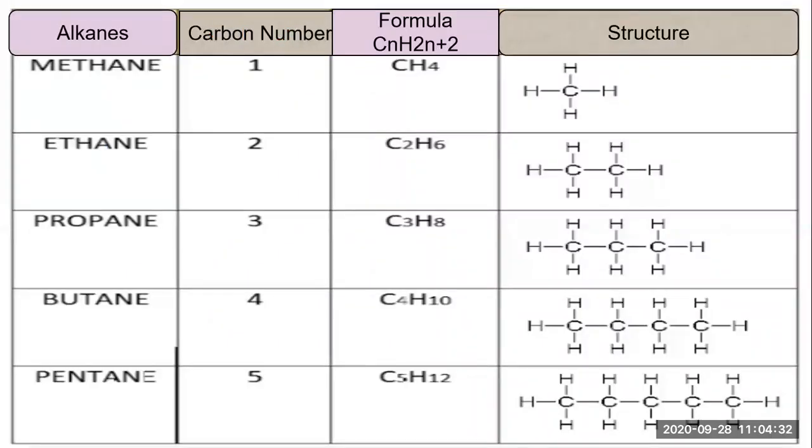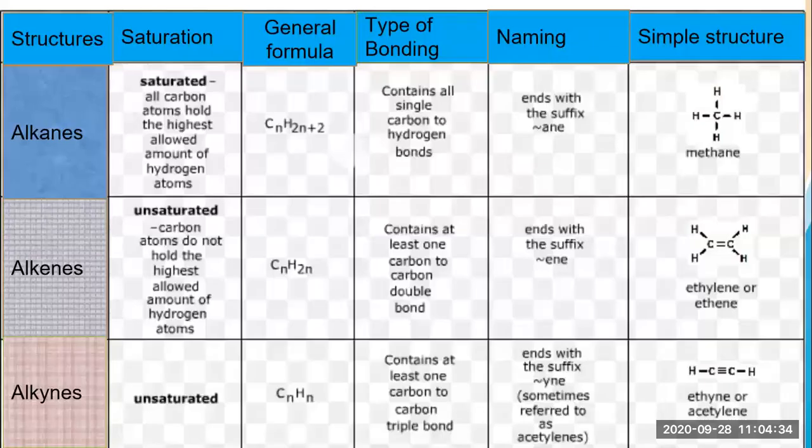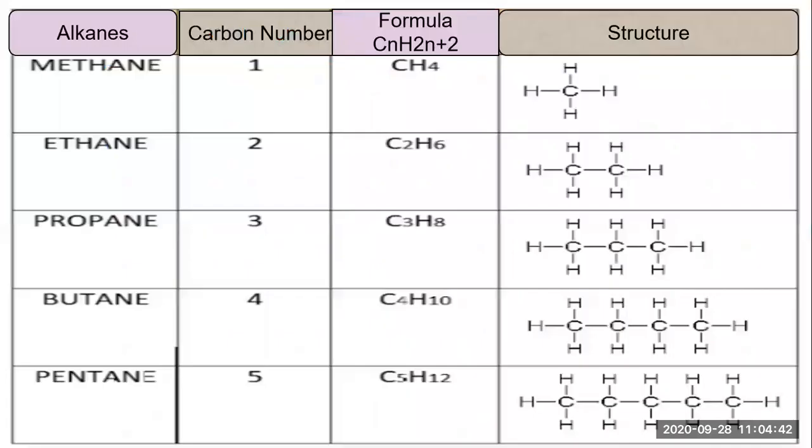Now we will go one by one. As you have seen in this slide, we will go with the alkanes first, that is CnH2n plus 2, having single bonds. Here you can see the list of that particular type of compound. Alkanes are here. I have written methane here. Methane contains one carbon, so the carbon number is 1.